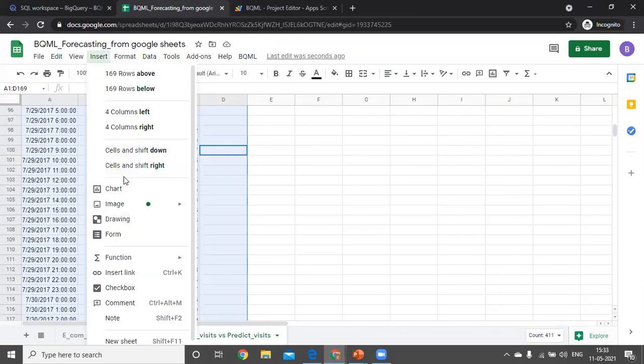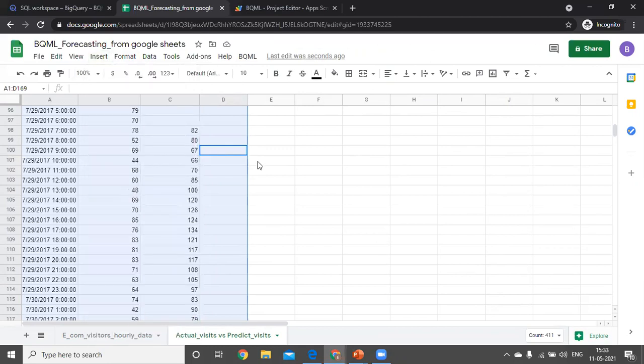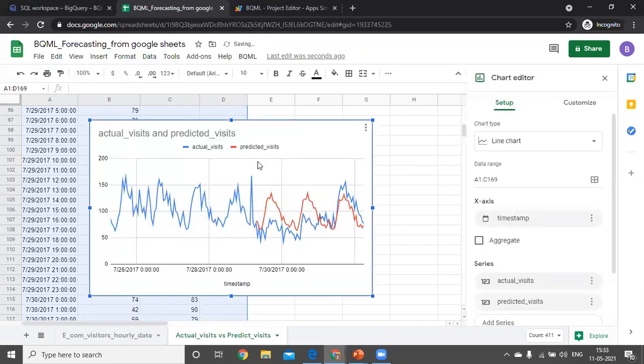If you create a chart comparing actual visits to the predicted values, the blue line represents the actual historical values from the e-commerce site. The red line represents our predicted values for the next 3 days. We trained on 4 days of data, and then we get 3 more days. The number of steps I have given here is 72 hours, so that's why we get 3 days of data.